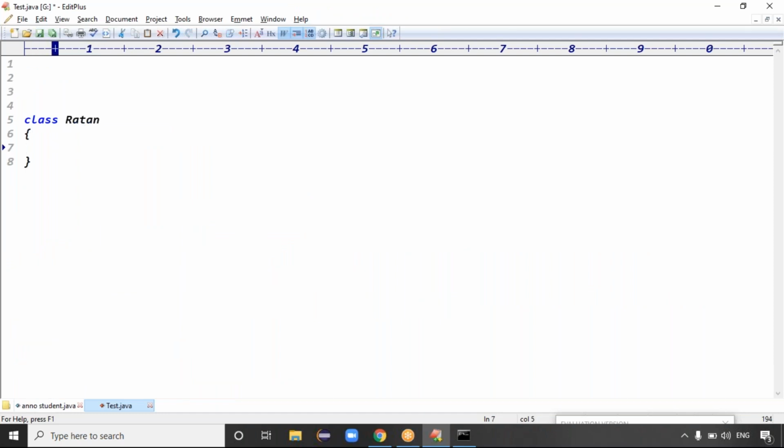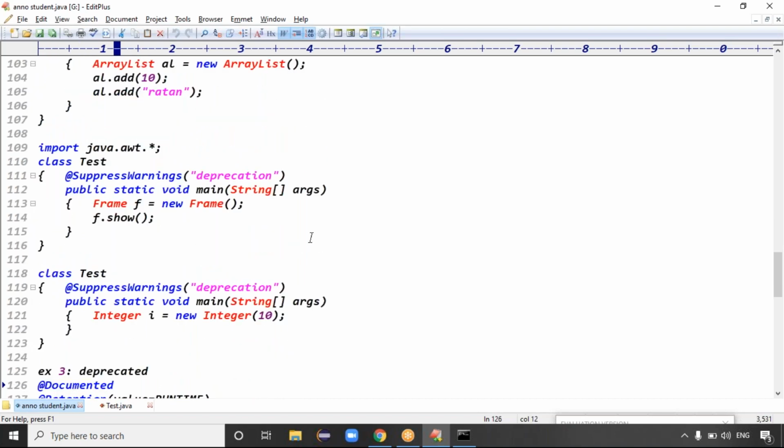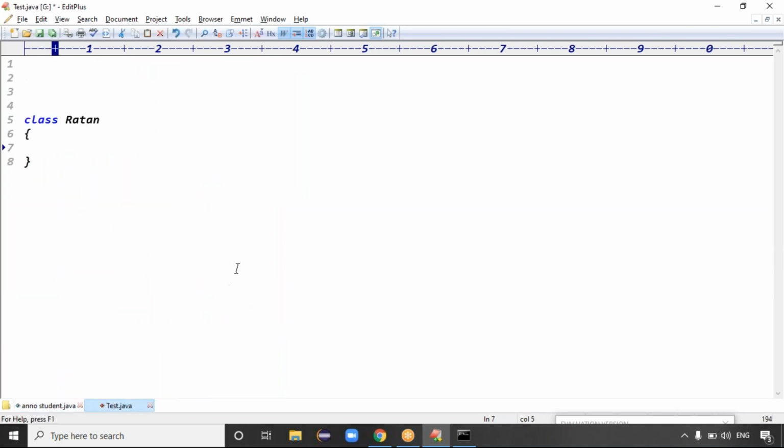I did not understand why the SuppressWarnings annotation is given as unchecked. Yesterday in class we did the deprecated message. To ignore the warning messages, we have to give the type of warnings we want to ignore. In the above example, in ArrayList, you have given it as unchecked. I did not understand.